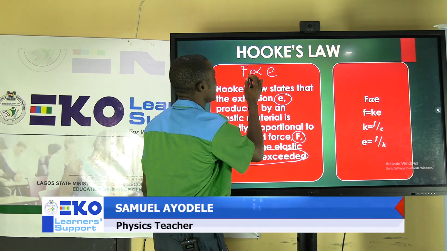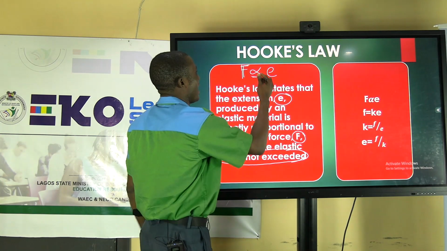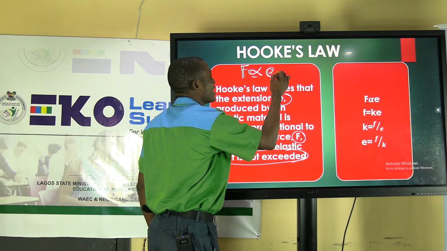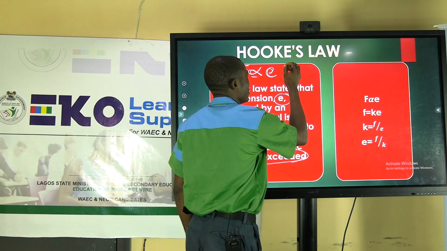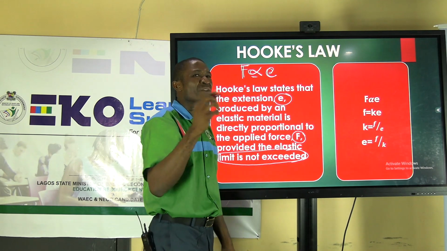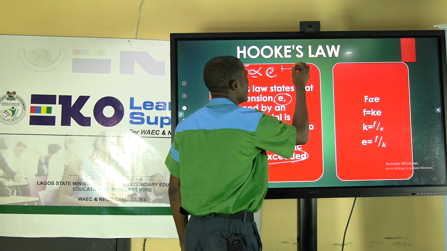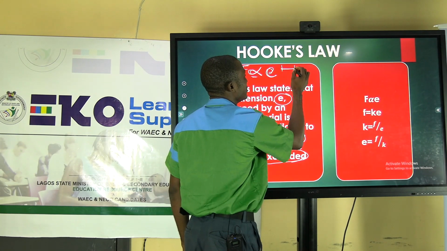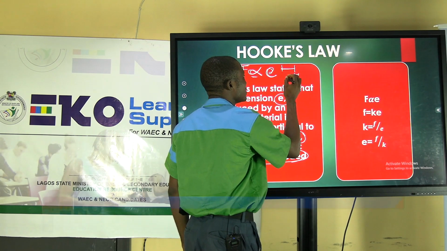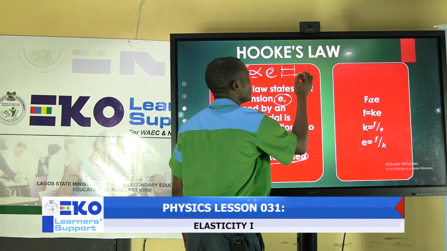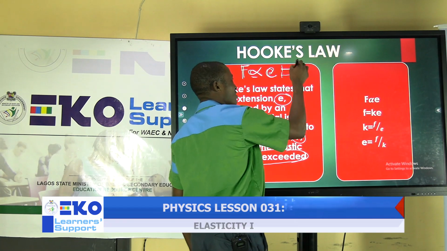So from Hooke's law, we say that the force that is causing that extension has a direct relation with the extension it produces. Which means that every extension you have is a function of the force acting on that body. So if you have a body this way, if this is the length of the body, and you have additional length to it, so you now have it this way, this extension you are having is a function of the force that you have applied.